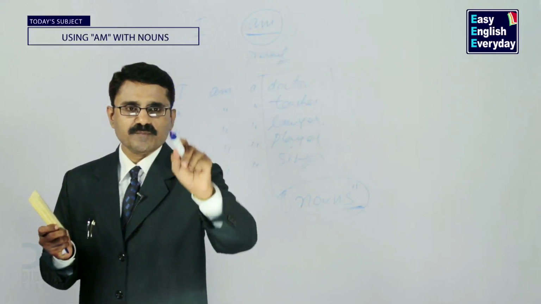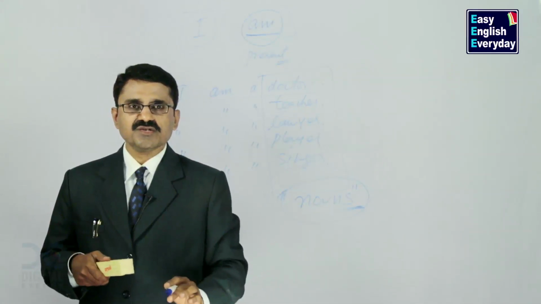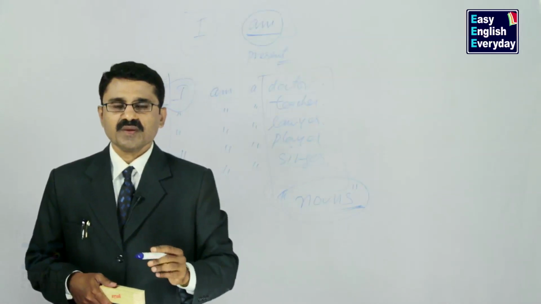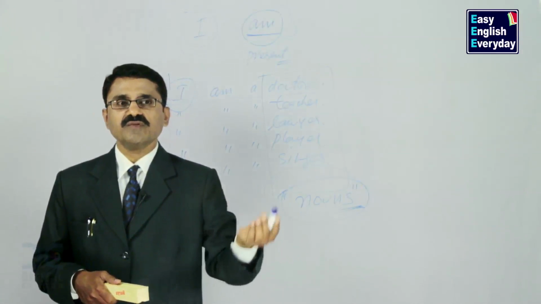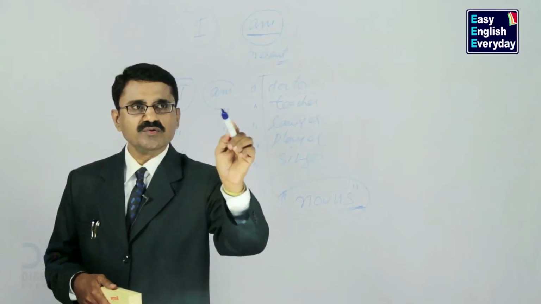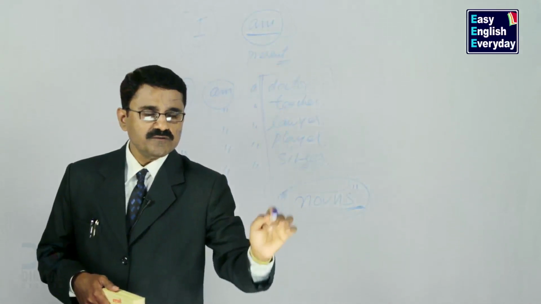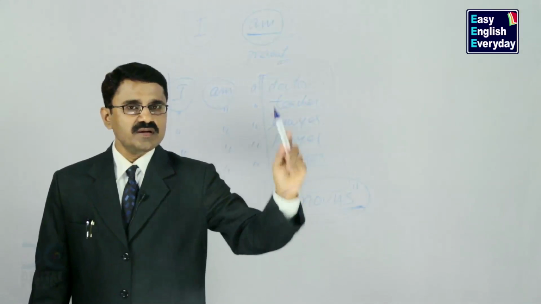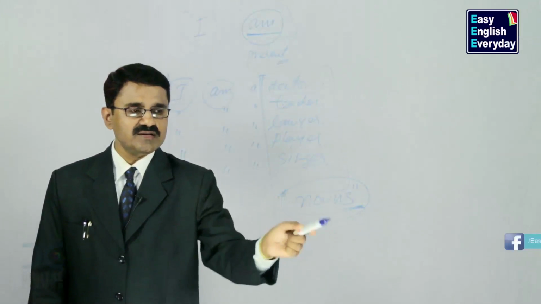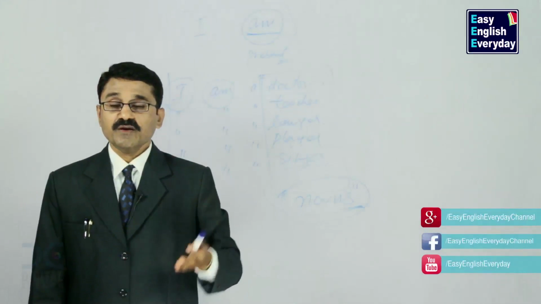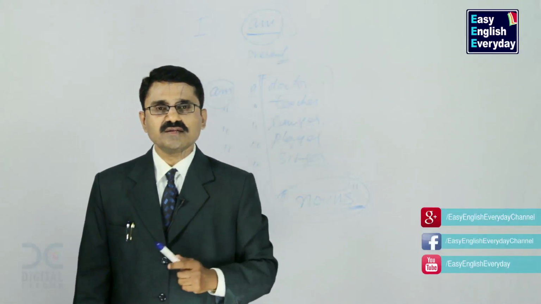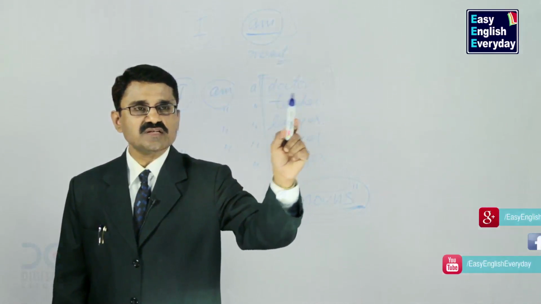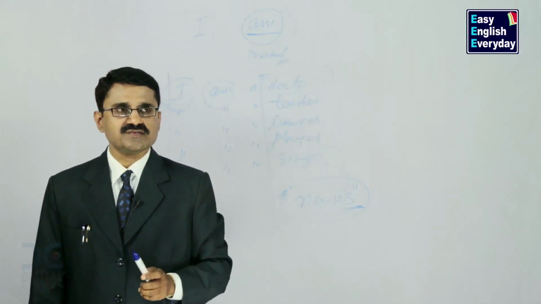this is universal. Whether you are a primary student, whether you are a professor, everybody uses I. Whether you are a school dropout or whether you are a professor, everybody can use am. But your fluency, your command depends on these nouns. Example, if you know 100 nouns, you can make 100 sentences like this. If you know 10,000 nouns, you can make 10,000 sentences like this. So your job is to collect as many nouns as possible and make sentences like this.